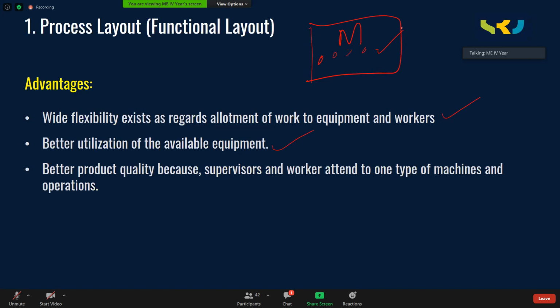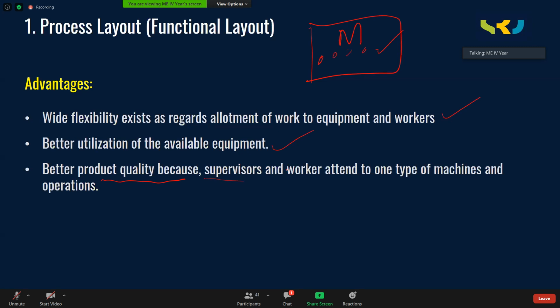Okay. So obviously the quality will also improve because all the time he's working only on the milling machine. He knows very well how to handle the machine. So product quality will be good because the worker is not dealing with different types of machines. Always he is dealing with only one type of machine.